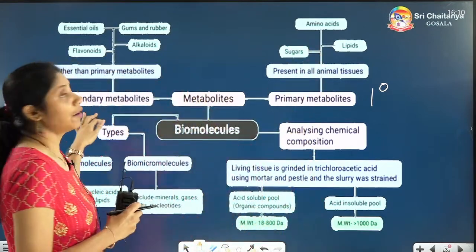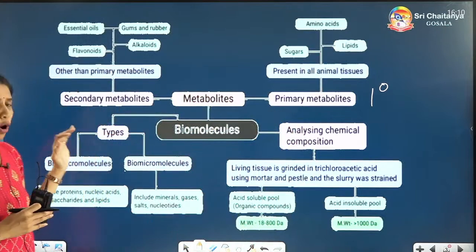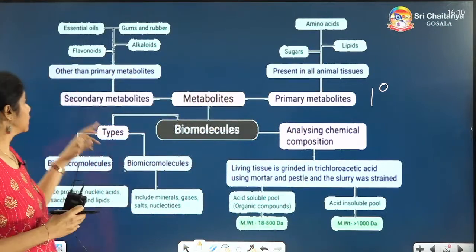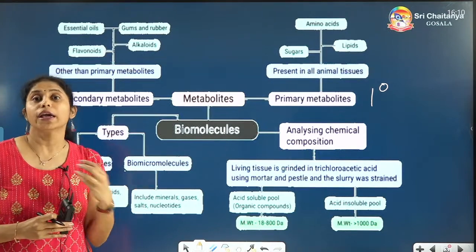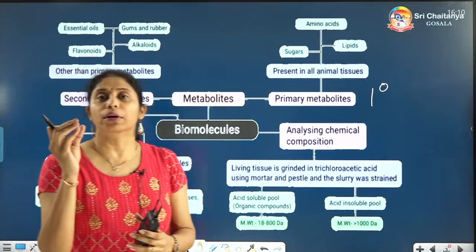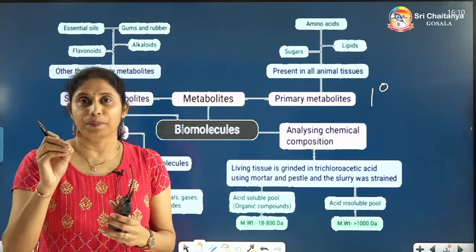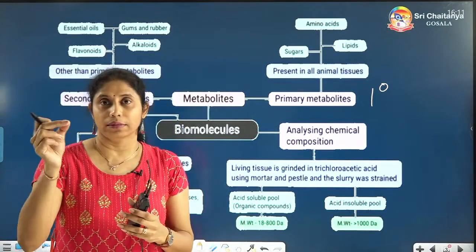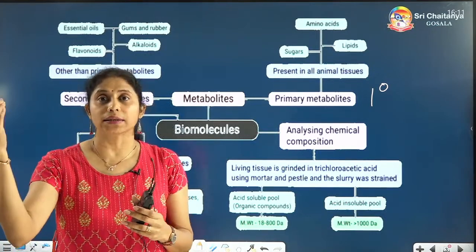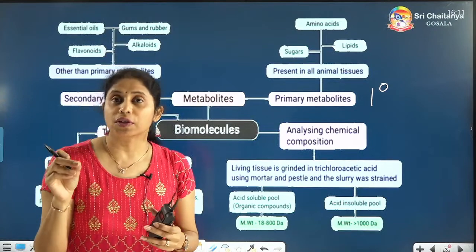Now coming to the secondary metabolites, these are not of that much use for the cell, but they are simply present, and we can make use of these secondary metabolites. For example, you must be aware of the rubber you are using; an eraser is made of rubber, and even gum is extracted from plants, which we use to stick papers and so on.